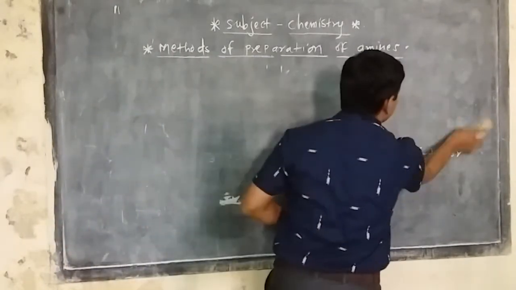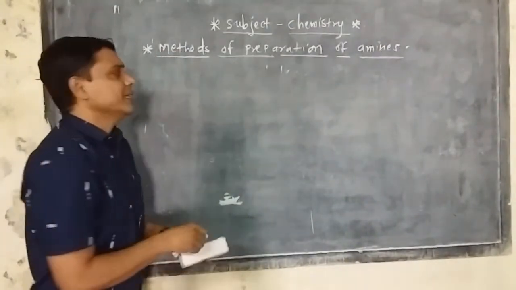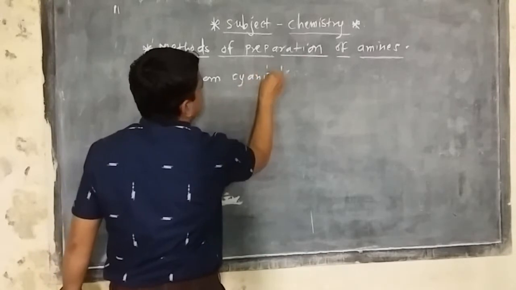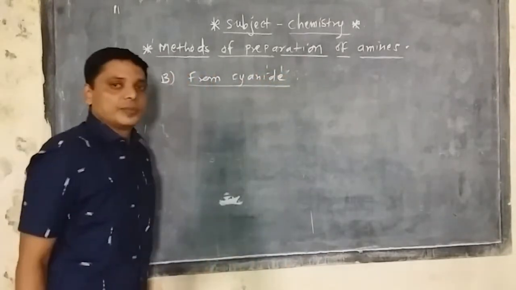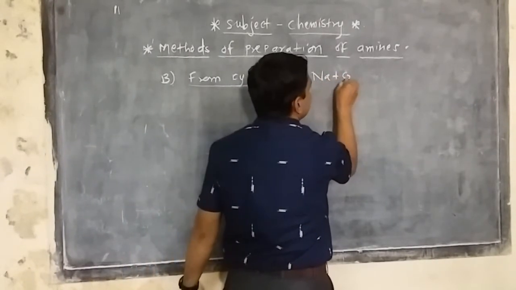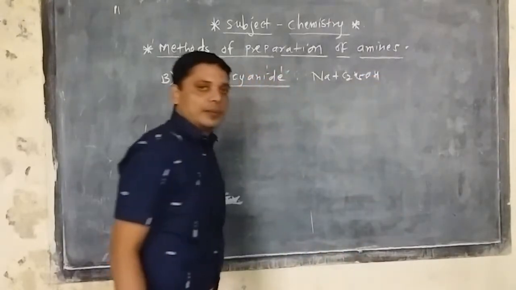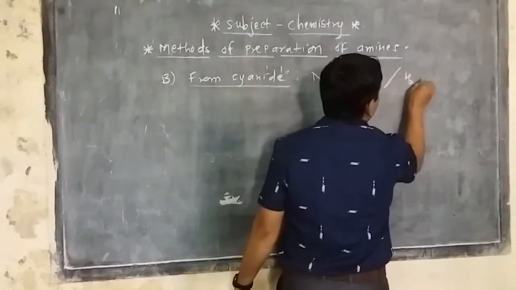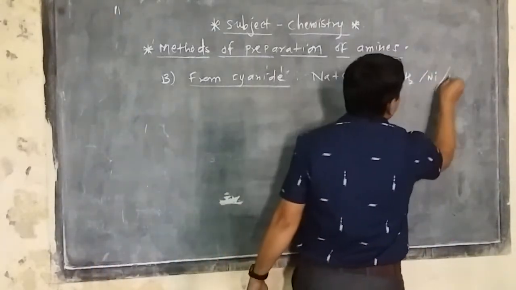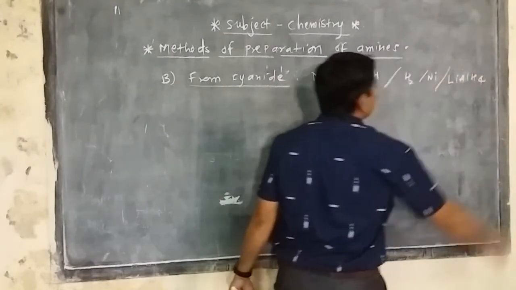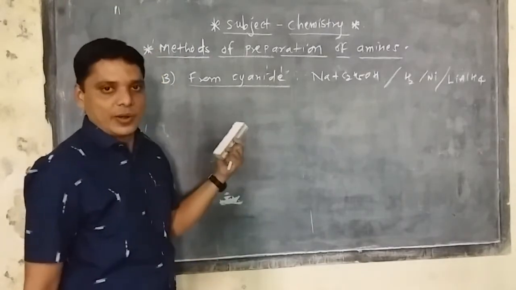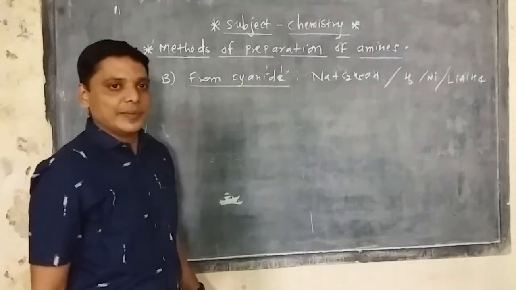Then there is the second method of formation of amines, from cyanide. Reduction of cyanide gives amines as the product. This reduction is carried out by the reducing mixture of sodium plus ethyl alcohol, or hydrogen gas in the presence of nickel. Another reducing agent, LiAlH4, is also allowed. Using these same three reagents, we can reduce cyanides, and finally primary amines are obtained.